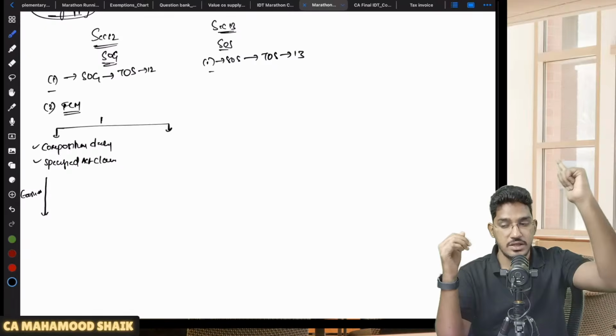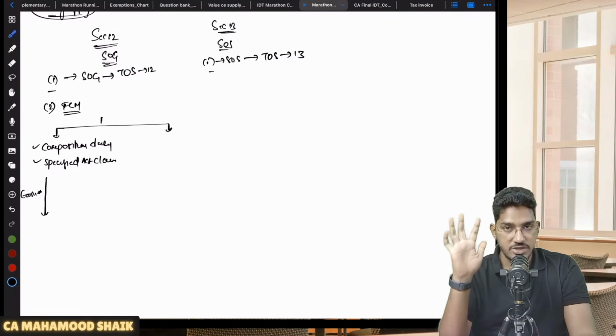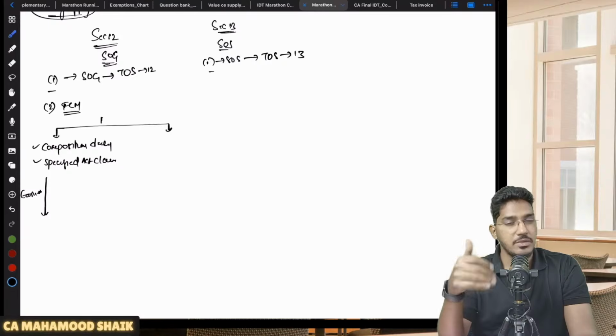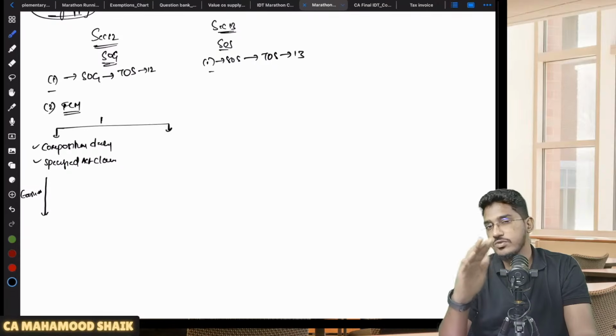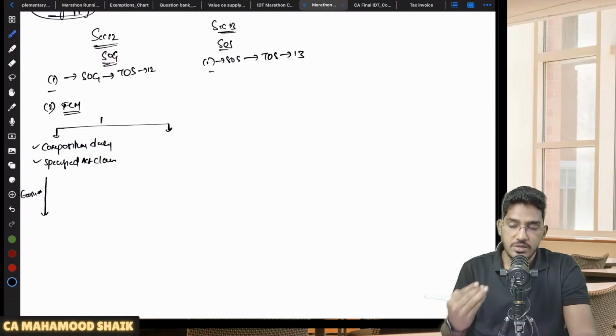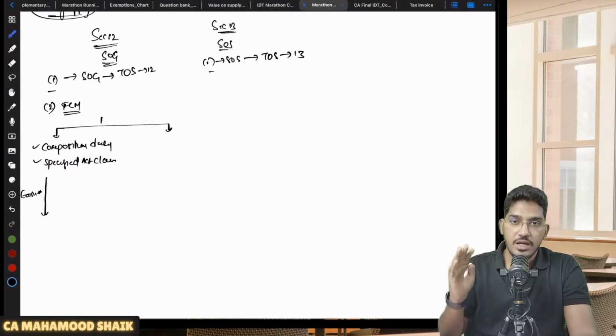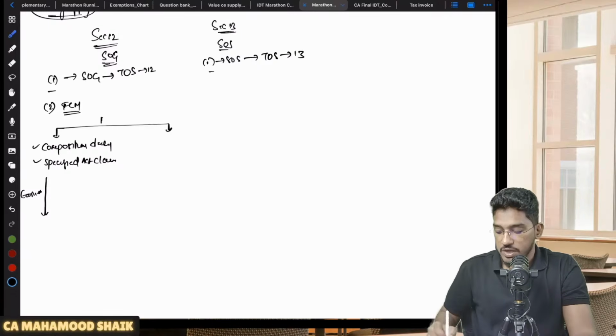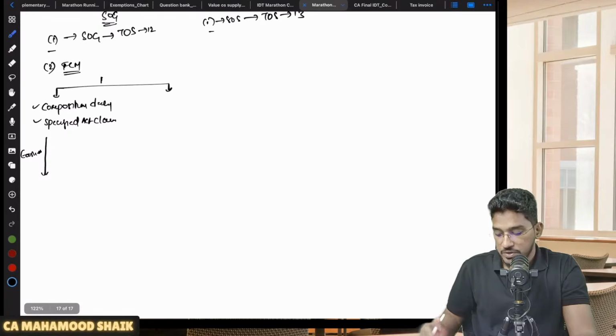That we have already covered in the supply chapter. There are 6 specified actionable claims. Only the supply of specified actionable claims will fall under supply. All remaining actionable claims are neither supply of goods, nor supply of services. So if you are a registered person making taxable supply, but you are a composition dealer or a supplier of specified actionable claims, the time of supply will be the earlier of 3 dates.